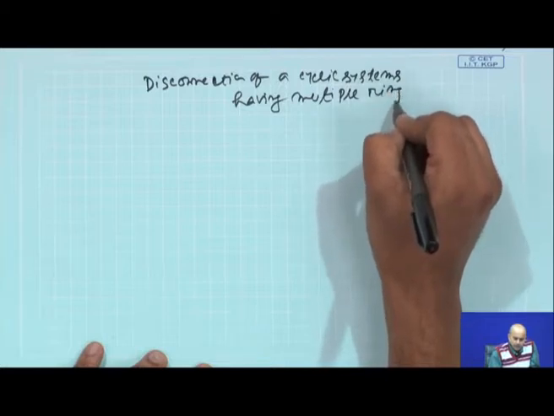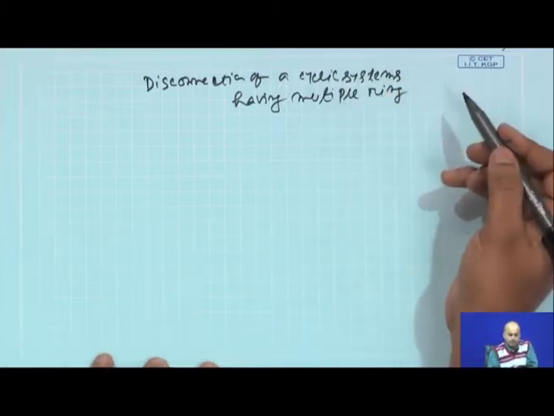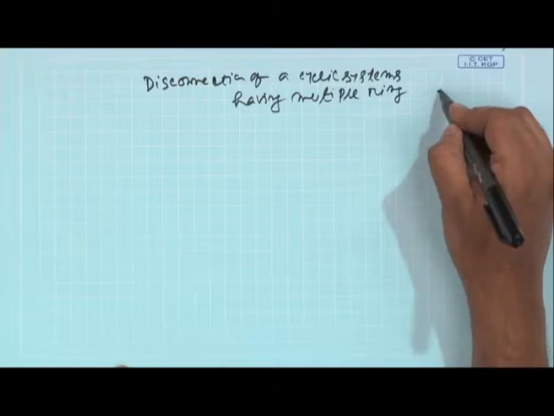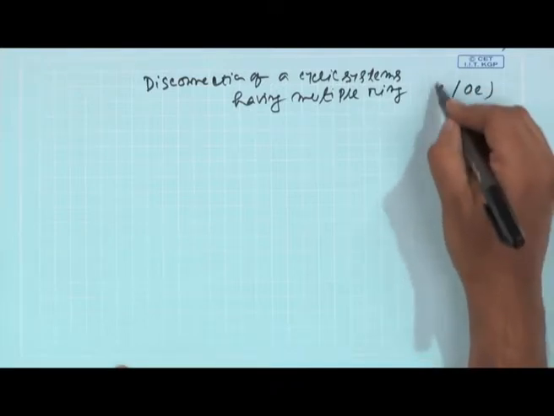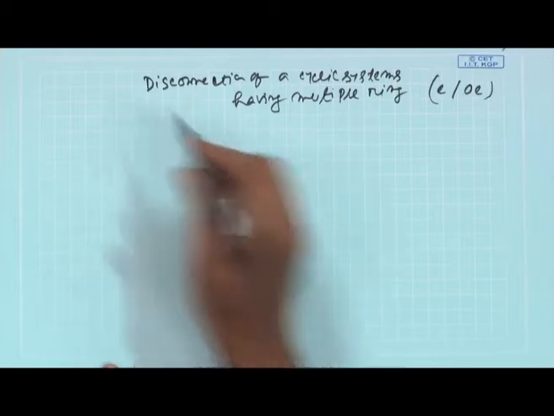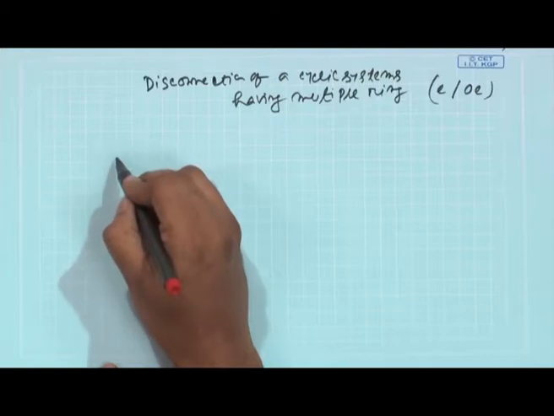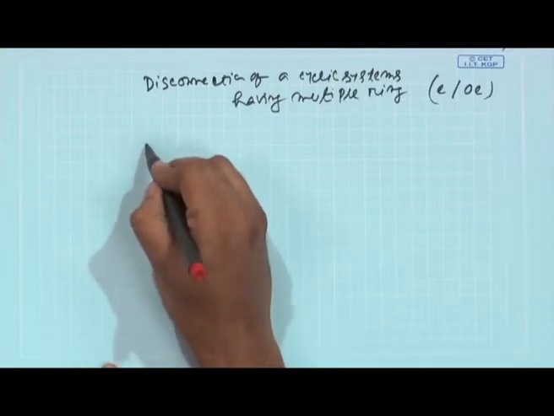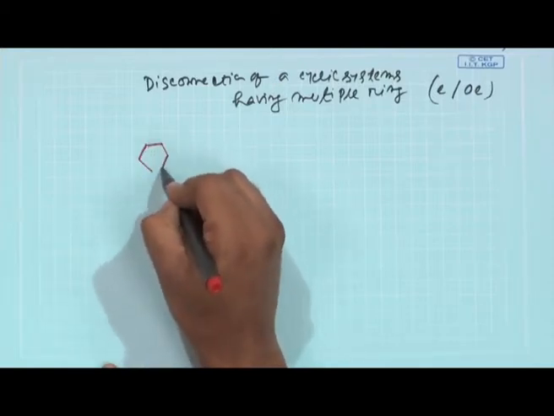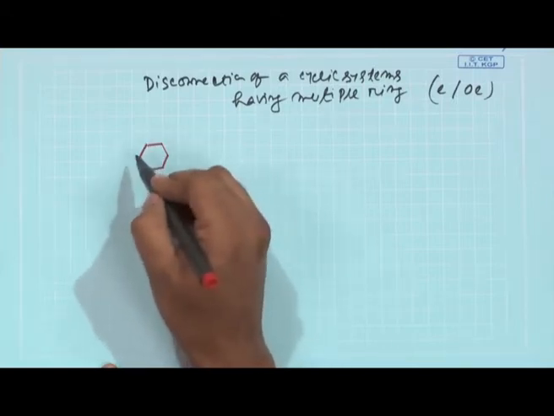We have already talked that if you have a spirocyclic compound, normally exo or endo bonds are good strategic points of disconnection. Now, the target molecule which I am now going to discuss has a multiple ring structure,